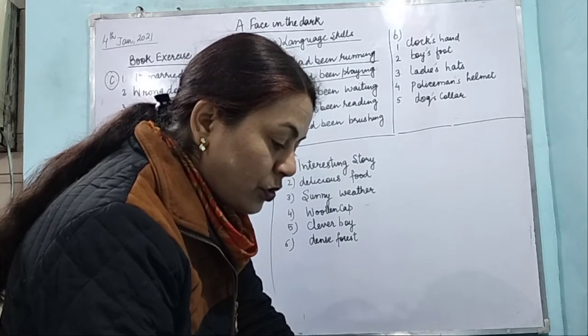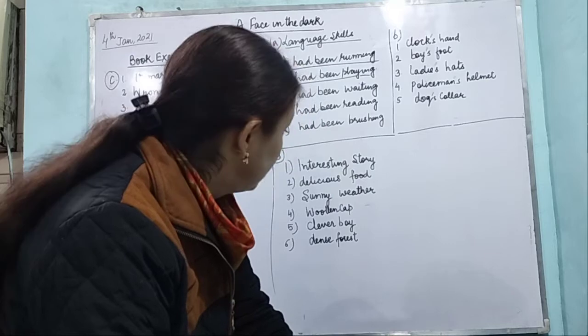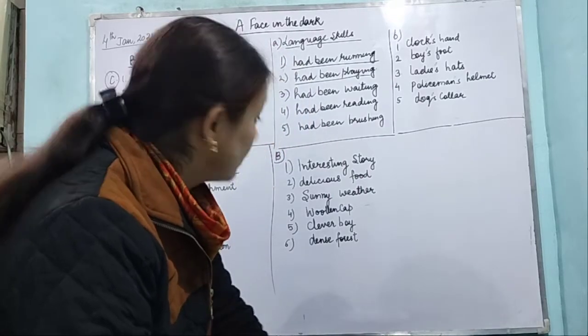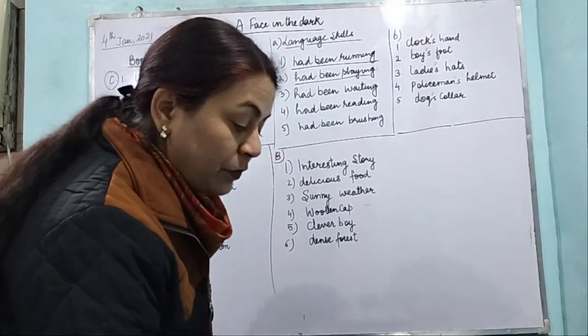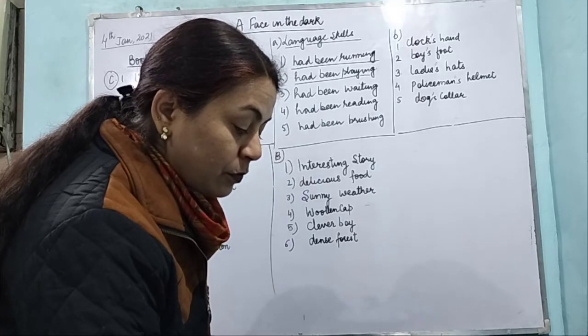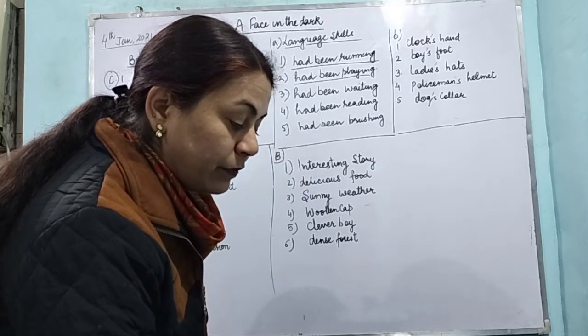Now turn the page. We will do the next. Move to page number 112.